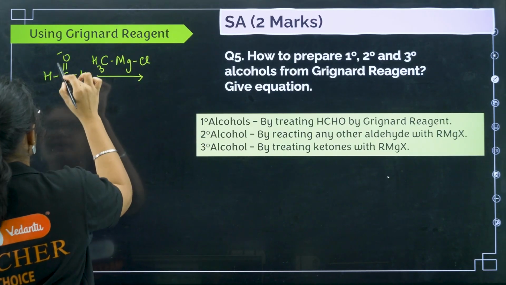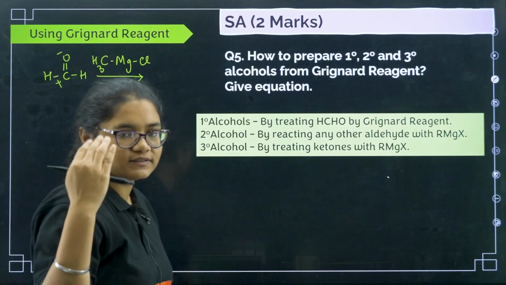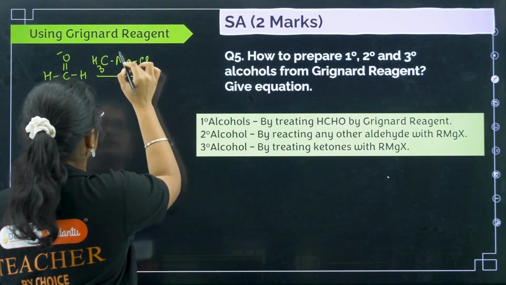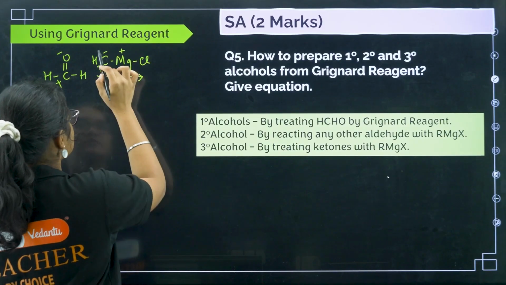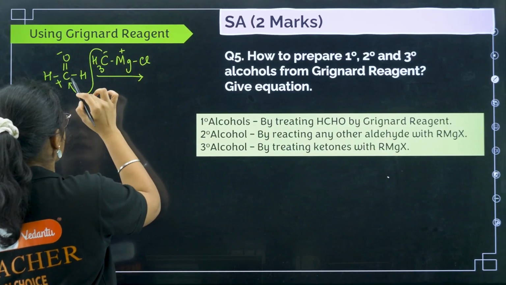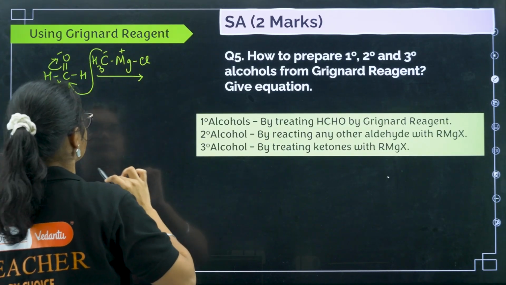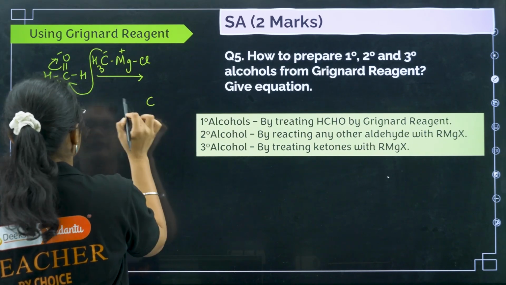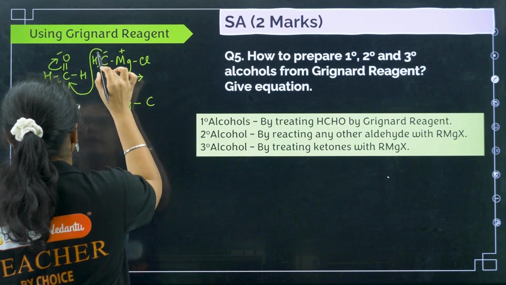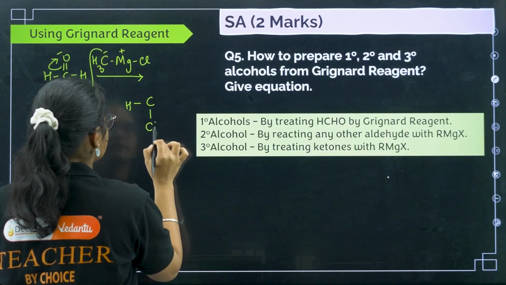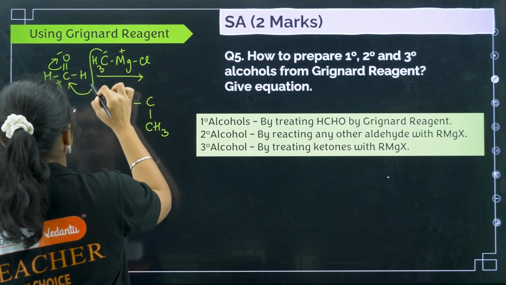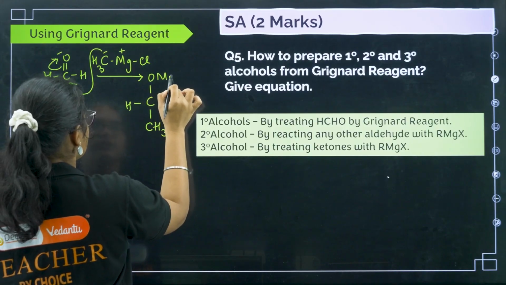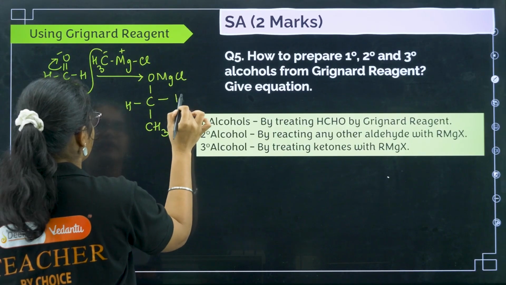See here, this is minus, this is plus. Carbon oxygen is more negative, so minus and plus. In Grignard reagent, this is plus and this is minus. So what will happen? The negative one will attack here and this O will go here, right? So what do I get? I get C, then H, and then CH3 here. I have attacked this CH3 here, and this O minus here will take the MgCl, and here I have H.